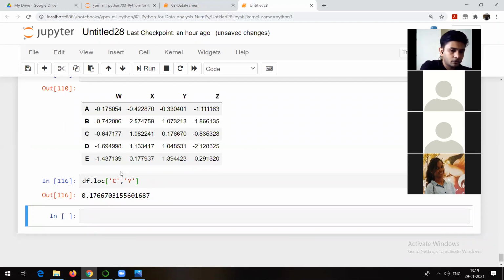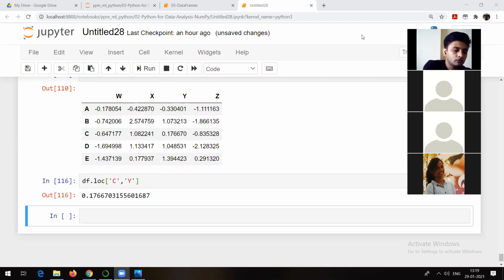Okay, this is what I was trying to see. What's happening is C and Y. So C and Y, I should get this particular value. Right? This is what I was trying: df.loc location. So I got this particular value.